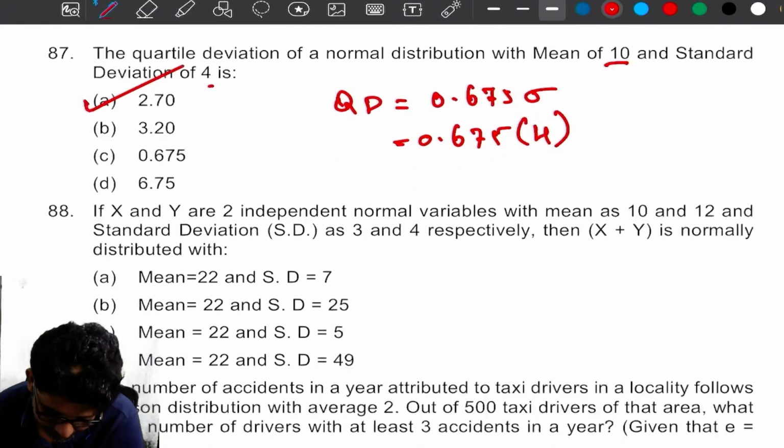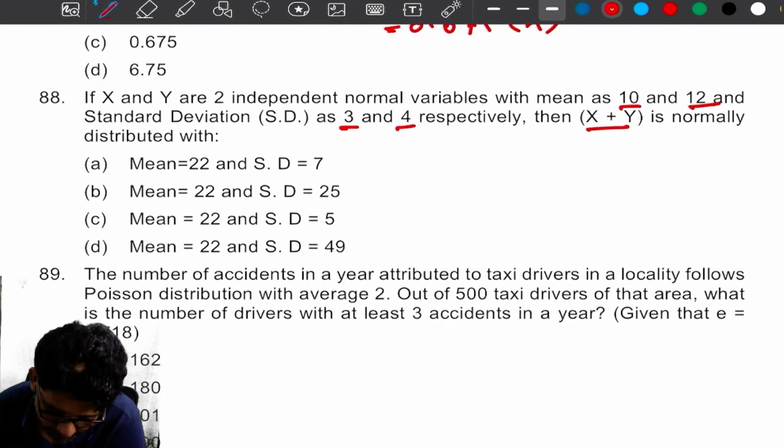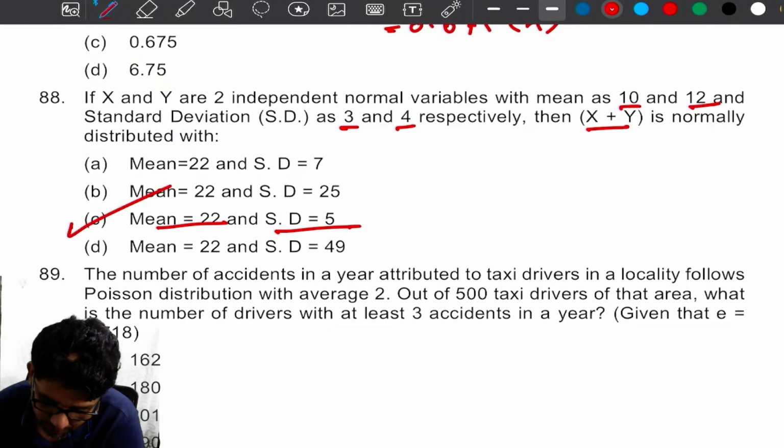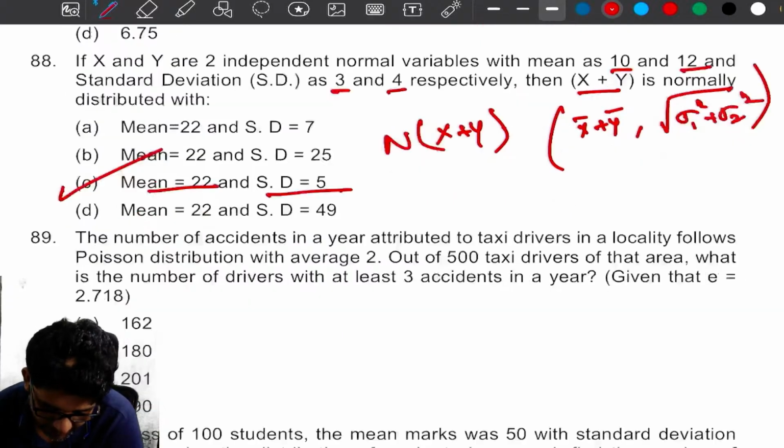2.7. Now, x and y are two independent normal variables with mean as 10 and 12, standard deviation 3 and 4 respectively. Then x plus y is normally distributed with mean 22 and standard deviation 5. See, x plus y follows a normal distribution with mean x bar plus y bar, and standard deviation root of sigma 1 square plus sigma 2 square. So standard deviation is 5.